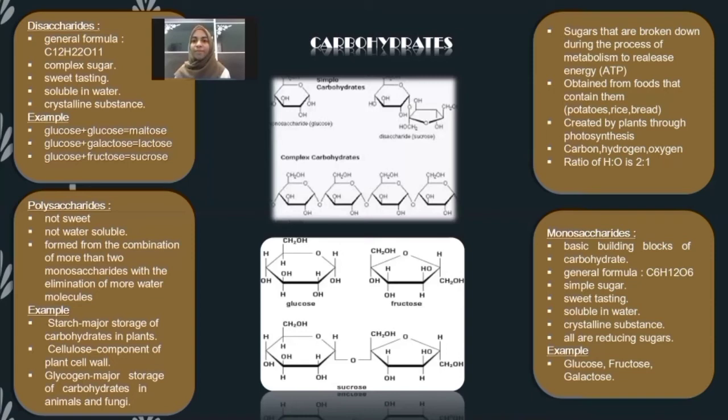The last type is polysaccharide. Polysaccharide is not sweet, not water soluble, and formed from the combination of more than 2 monosaccharides with the elimination of water molecules. Examples of polysaccharide: first, starch. Starch is a major storage of carbohydrate in plants. Second, cellulose. Cellulose is a component of plant cell walls. And the third one is glycogen. Glycogen is a major storage of carbohydrate in animals and fungi. That's all from me. Thank you.